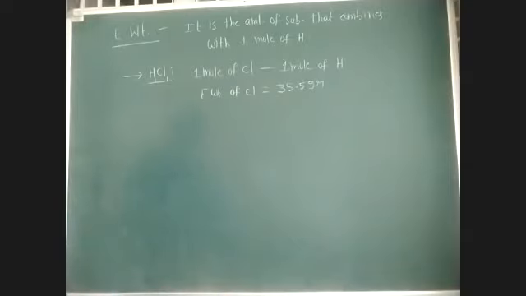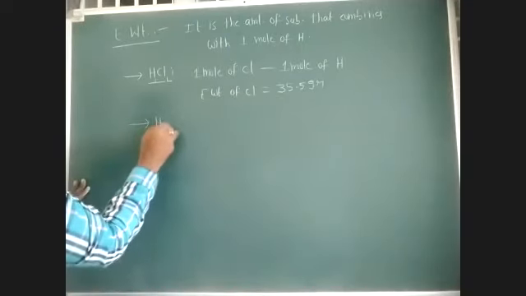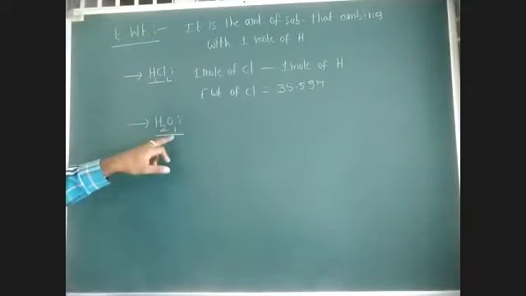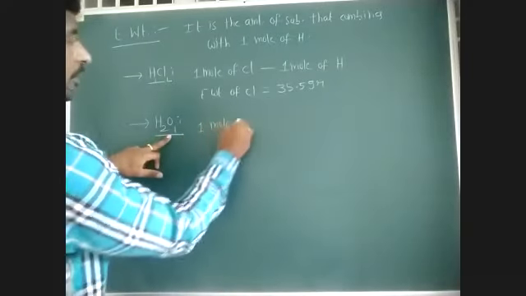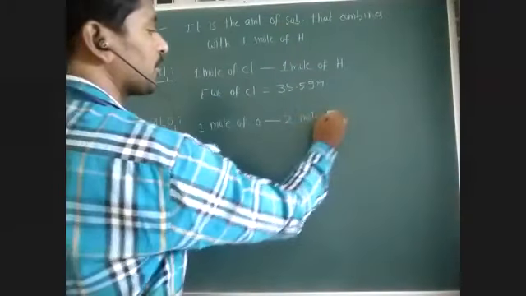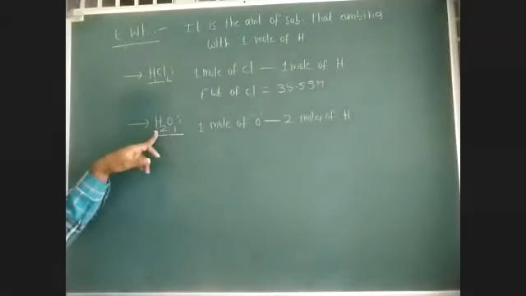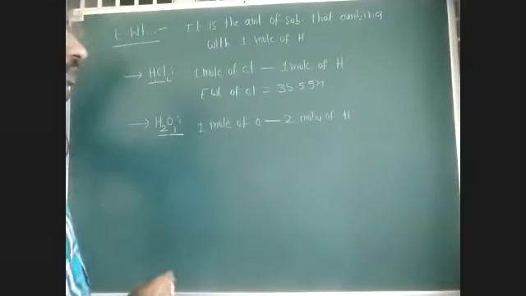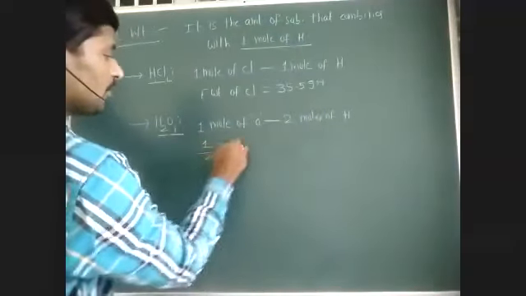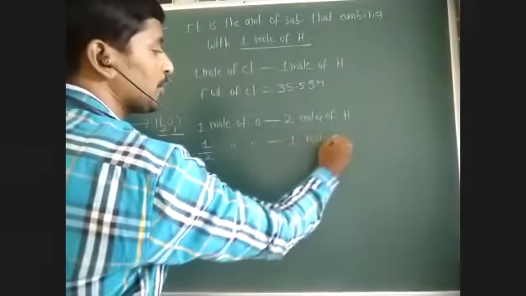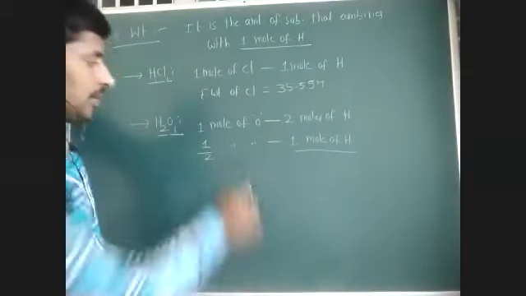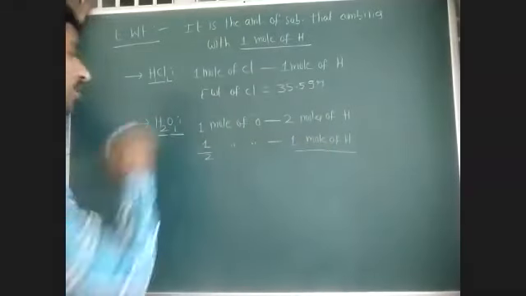Clear, okay. Right. For example, I am taking H2O. In H2O, if you observe, 1 mole of oxygen is combining with how many moles of hydrogen? 2 moles of hydrogen. That means how many moles of oxygen is combining with 1 mole of hydrogen? So half mole of oxygen is combining with 1 mole of hydrogen. The amount of oxygen that is combining with 1 mole of hydrogen, that is called the equivalent weight of oxygen.